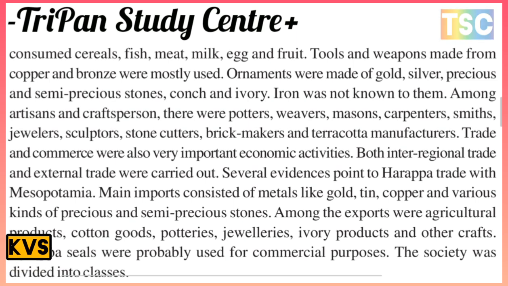Several pieces of evidence point to Harappan trade with Mesopotamia. Main imports consisted of metals like gold, tin and copper, and various kinds of precious and semi-precious stones. Among the exports were agricultural products, cotton goods, pottery, jewellery, ivory products and other crafts of Harappa. Seals were probably used for commercial purposes. The society was divided into classes.